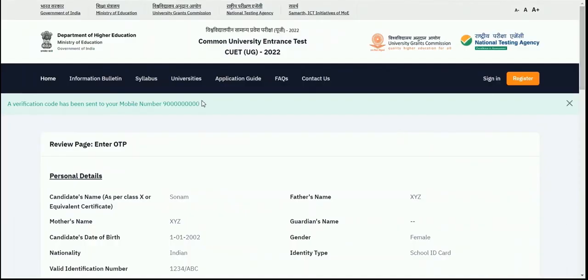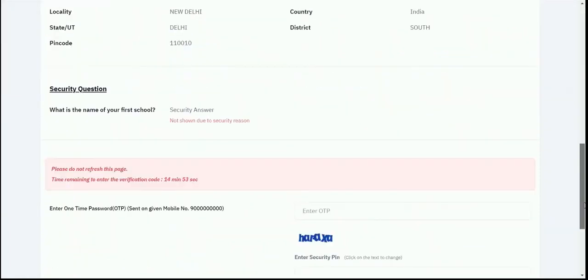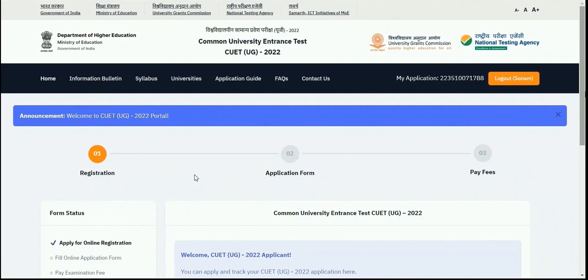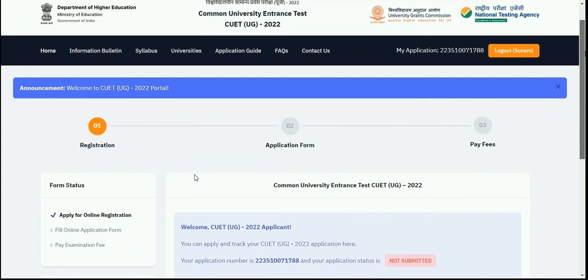Now I have submitted it, and the verification code has been sent to my registered mobile number. While scrolling down, I can write my OTP here which is forwarded to my account, and then I need to write this security code, and then click on submit to register myself on the portal. After registration, I will be able to complete the application form. Here you can see the registration is completed, and I can see my application number.